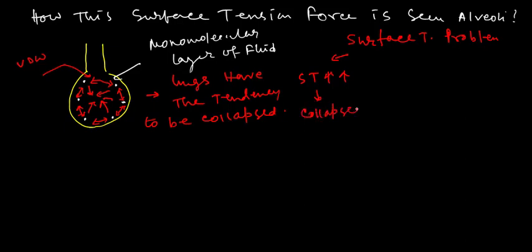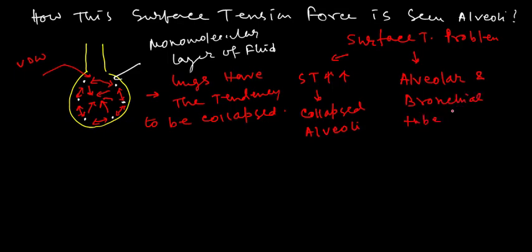This also creates a problem when the alveolar or the bronchial tube has a very narrow radius or passage. Then these surface tension forces can create a problem.